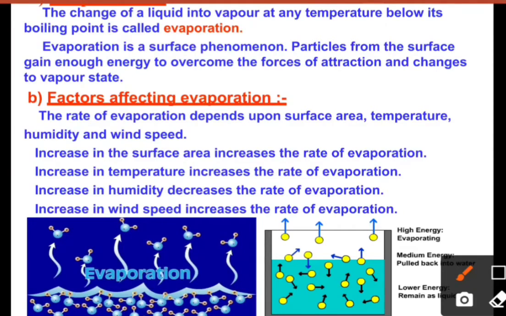Next is temperature. Increasing the temperature increases the rate of evaporation. The more the heat, the more the temperature, the more water particles get the heat together and they move into the vapor state very fast. So the rate of evaporation increases on increasing the temperature of the liquid. It depends upon the liquid. The liquid particles get heat from the surroundings, but the temperature should be below its boiling point, so that the liquid could get enough kinetic energy to go into the vapor state.